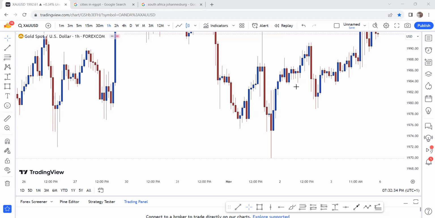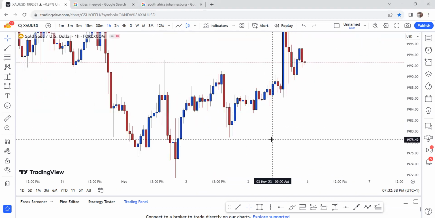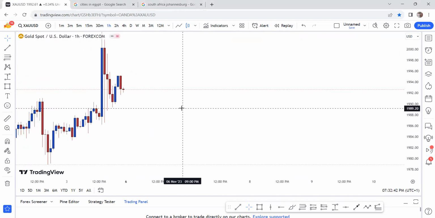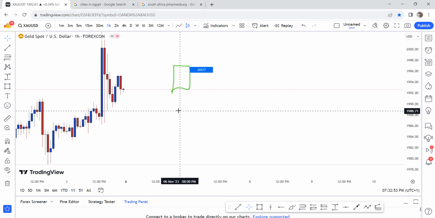My question is, if you have an SNR breakout and you're buying till a higher time frame SNR level, right? For example, H1 closes bearish right here, and you go on M15. If you have an M15 SNR breakout, you're buying till here, right?